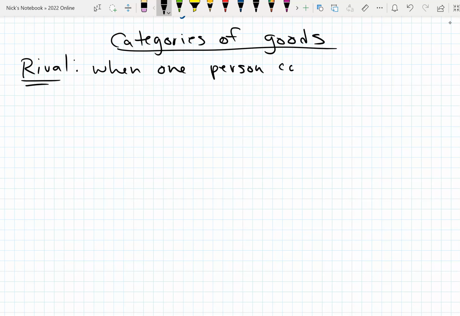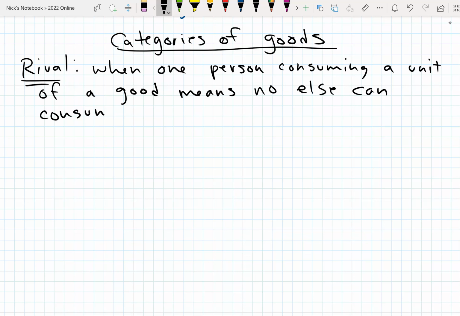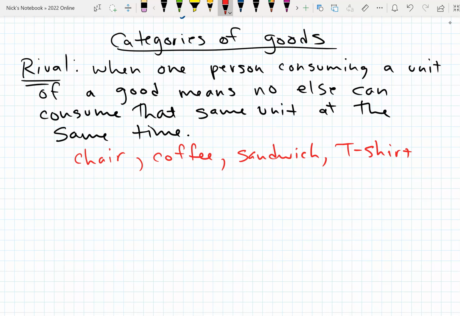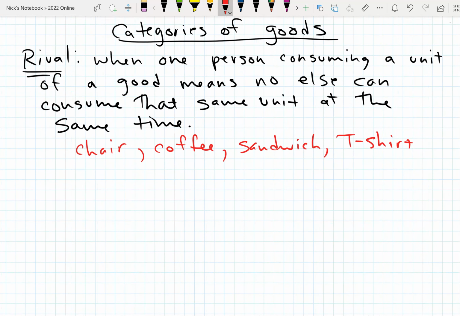So when one person is consuming a unit of the good, no one else can consume that same unit at the same time. That's one way to categorize goods: whether or not they're rival. Some examples of this are easy because they're things you're very familiar with. Most goods are rival: chair, coffee, sandwich, t-shirt. Just normal goods, the normal things we think about.